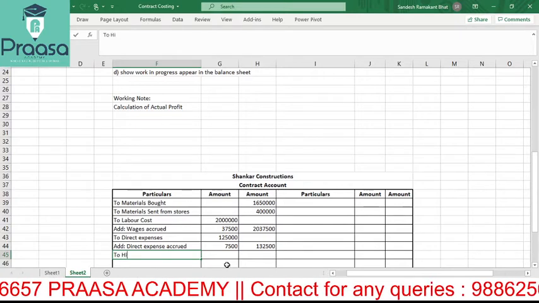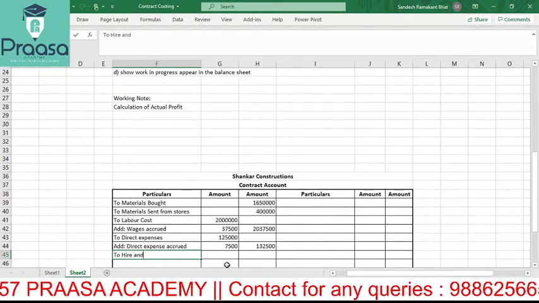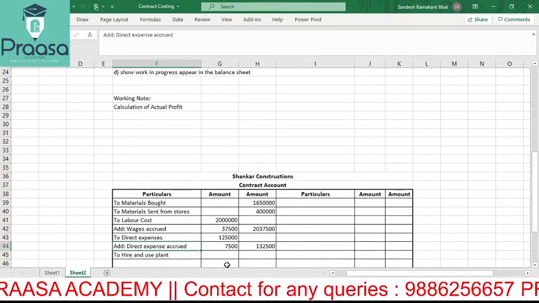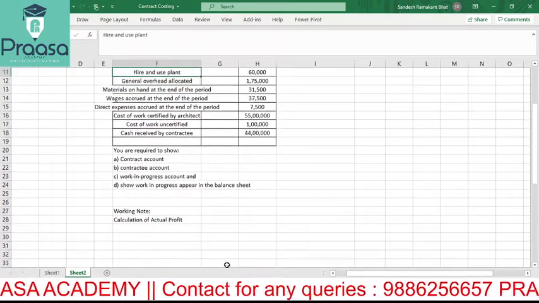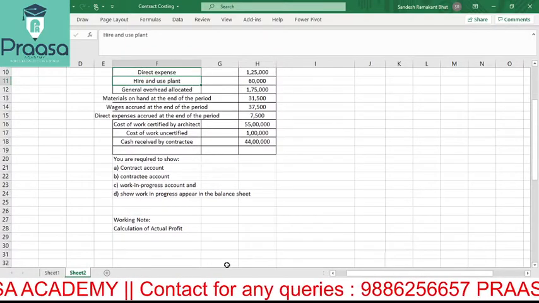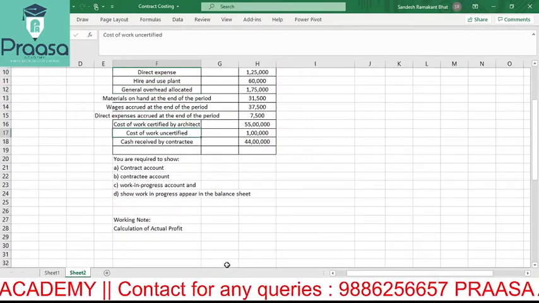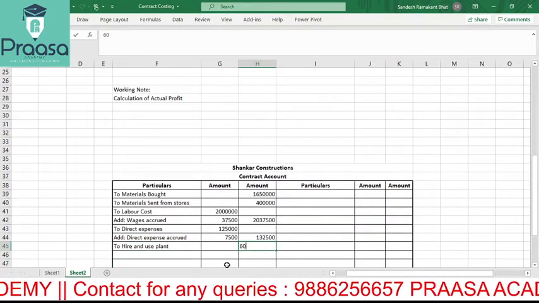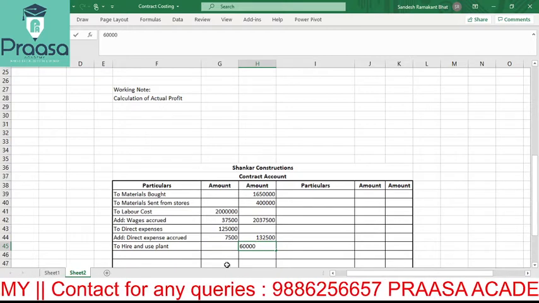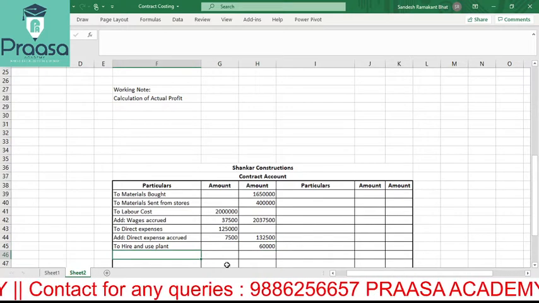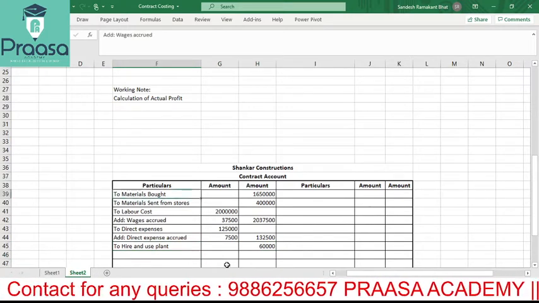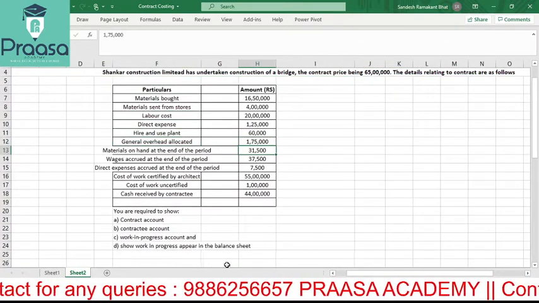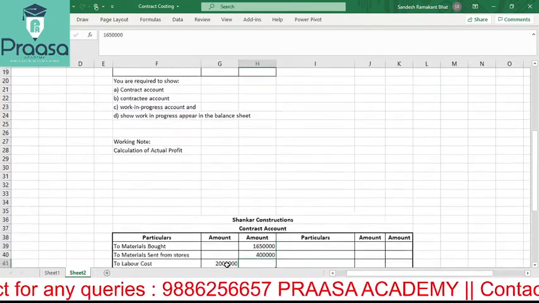To hire and use plant. They are using it. What is the amount? 60,000. Anything to add there? Nothing, because no other information is given. I will just consider directly. How much? 60,000. Okay. Next, to general overhead. General overhead allocated 1,75,000.